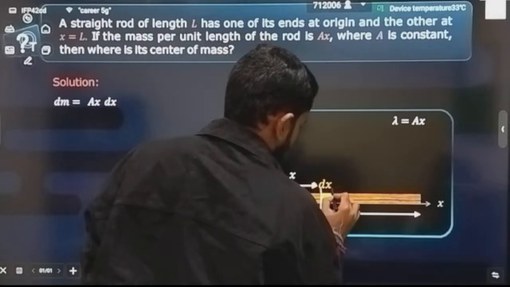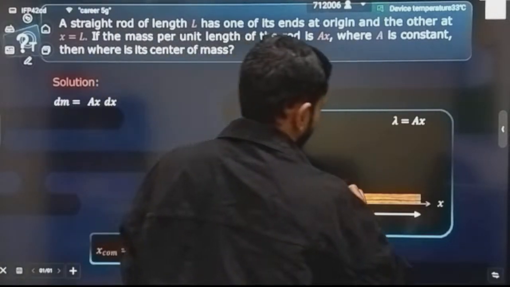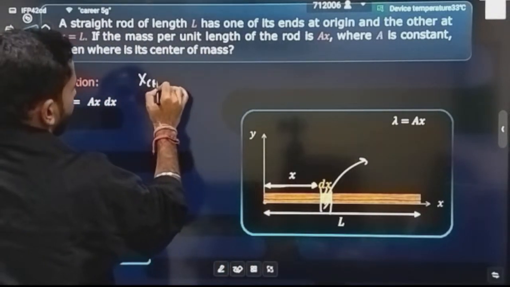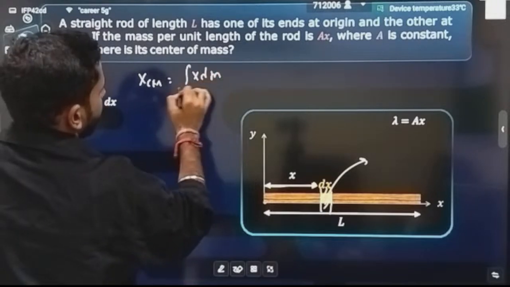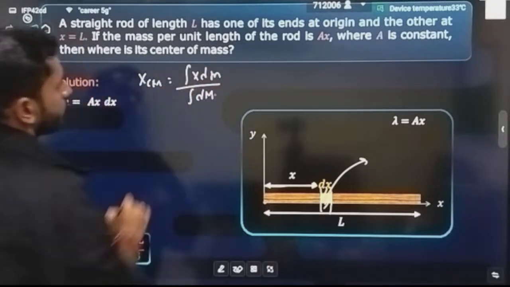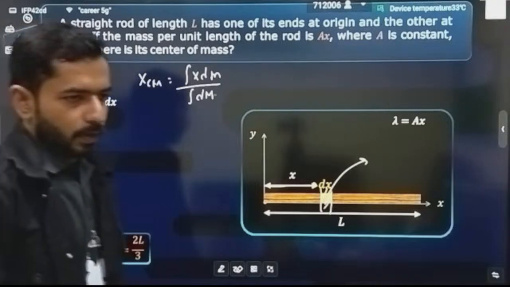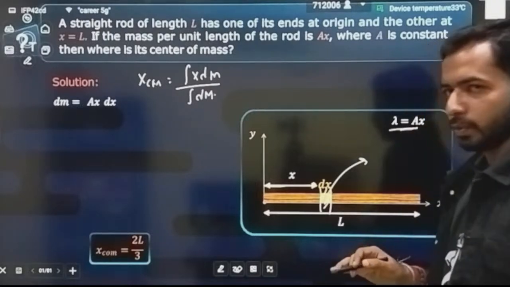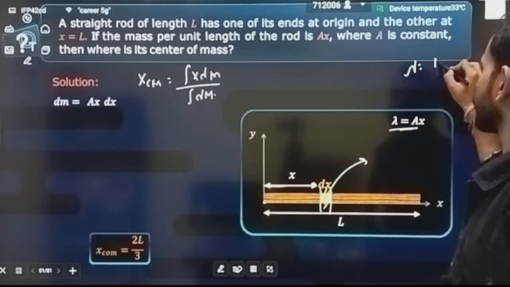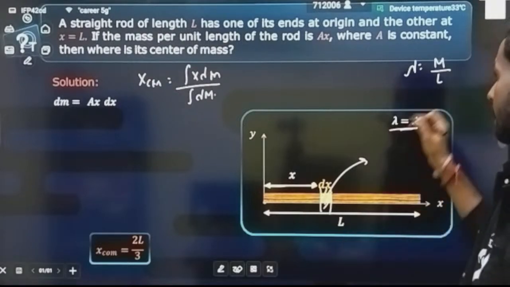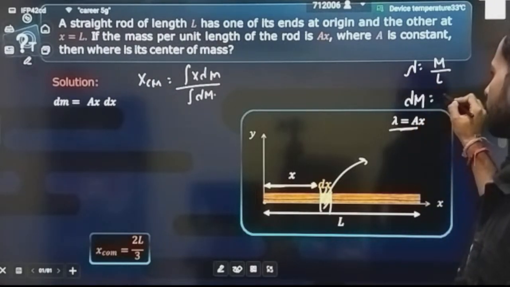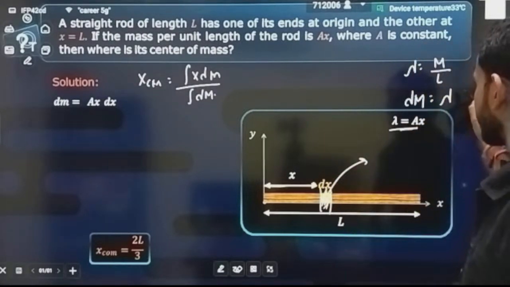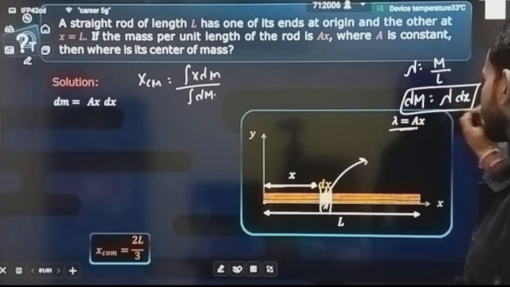We'll go to a distance x and cut out an element of thickness dx, and we will try to write the small mass dm, because we know the formula for center of mass is integration of x dm divided by integration of dm, correct? This is what we already know. So how are we going to do it? See, lambda is defined as a into x. What is lambda? Lambda is equal to mass per unit length. So if I have to define the mass dm, it will be lambda into length, correct? And I want to write the mass dm of this dx element. That means the mass that I will be writing is lambda into dx.